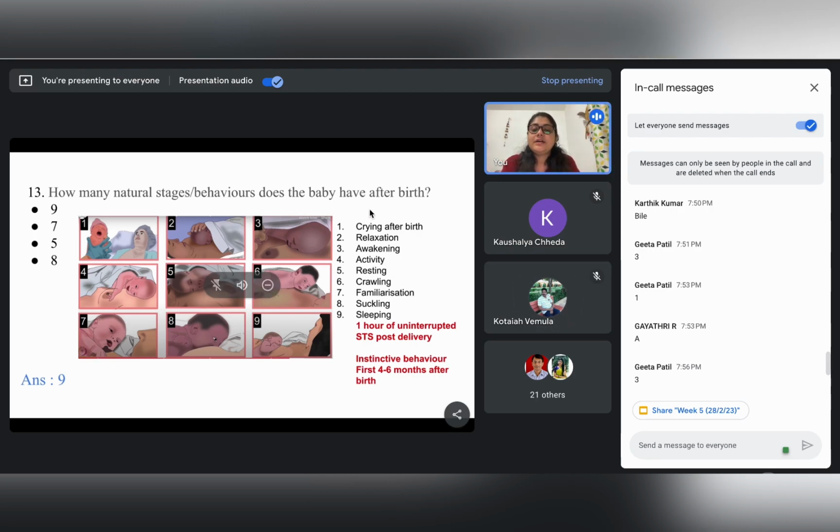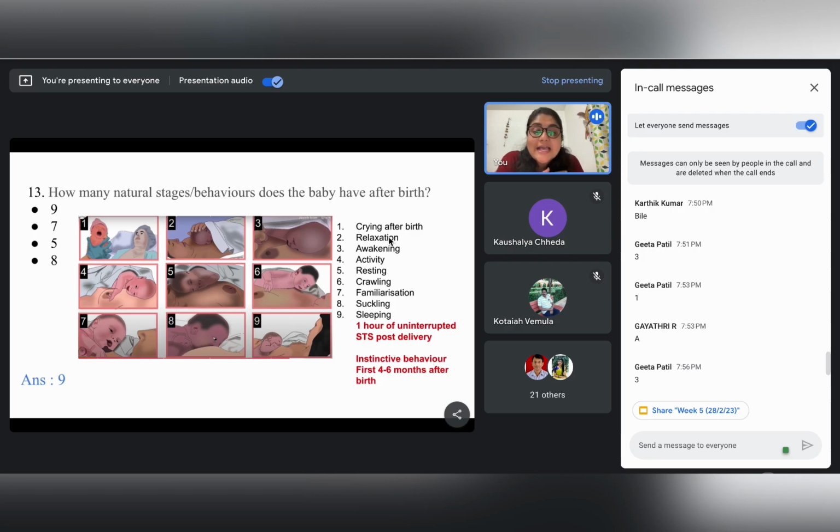So we have all these 9 stages after the birth, and again, this is very, very important, and it has to be established every time that 1 hour of uninterrupted skin to skin contact post delivery is very important, right?